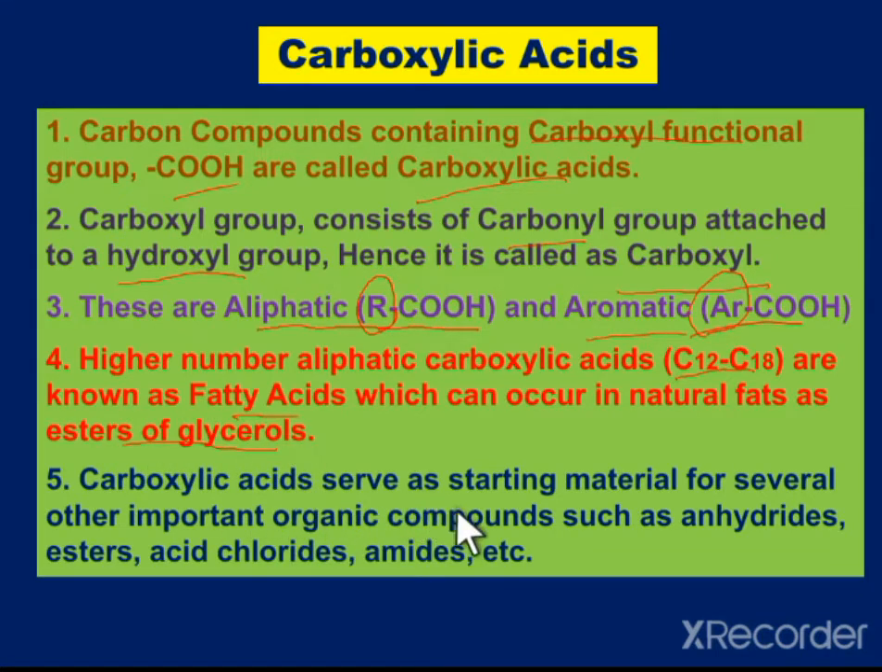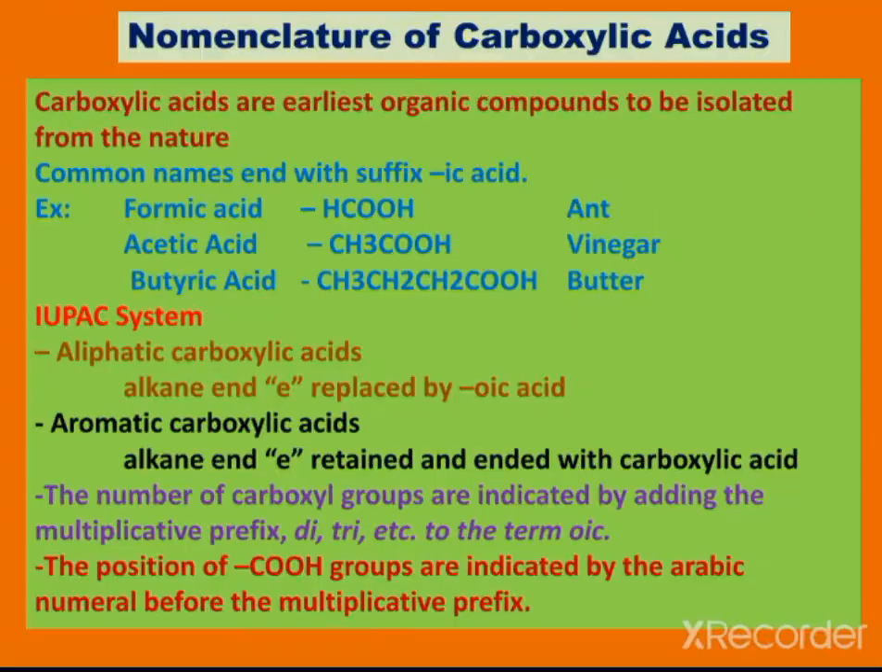Carboxylic acids serve as starting materials for several important organic compounds such as anhydrides, esters, acid chlorides and amides. So these compounds can be obtained based on the carboxyl functional group. Another topic is the nomenclature of carboxylic acids. The carboxylic acids are the earliest organic compounds to be isolated from nature.